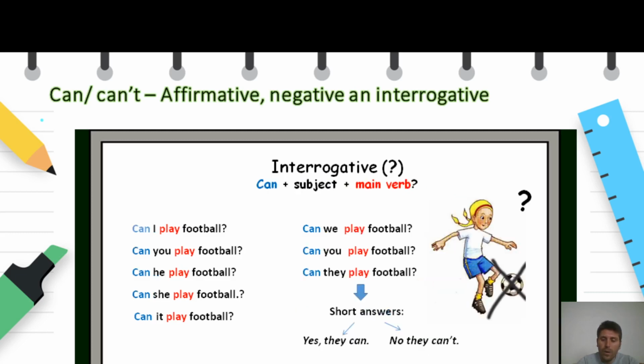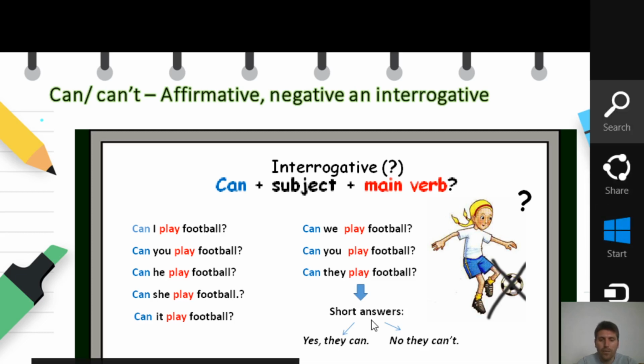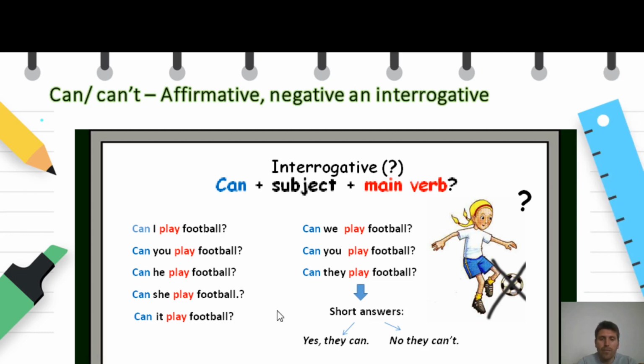And finally, we make the questions by changing the places of can and the subject. So if it is I can play football, it becomes can I play football? We should be careful with the intonation of the voice. And since can is an auxiliary verb, we must have a short answer. For instance, if the question is can they play football, we have two possible answers here. The first one is yes they can, and the second one is no they can't.